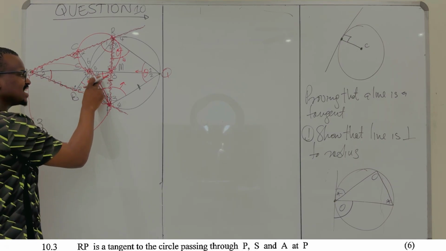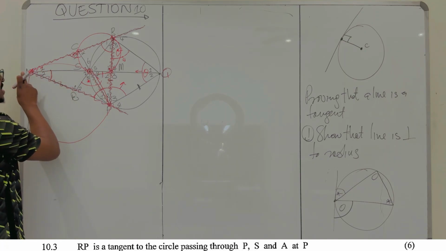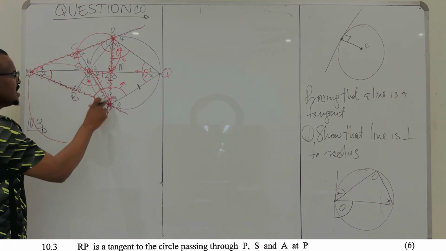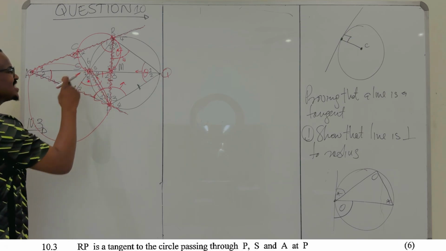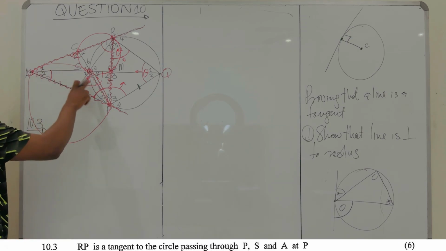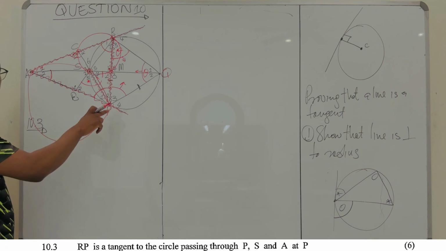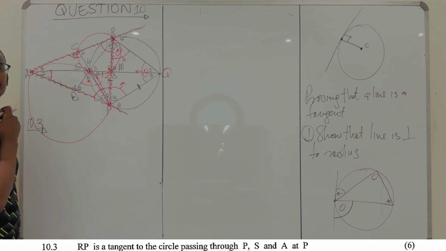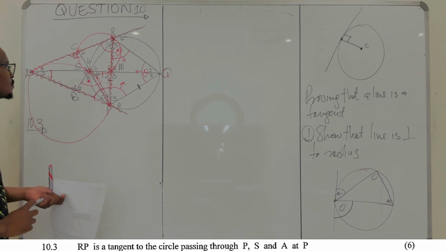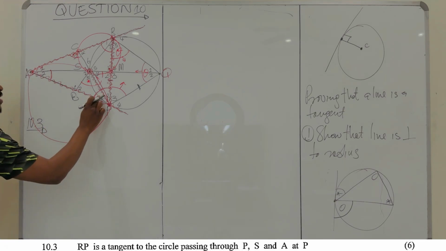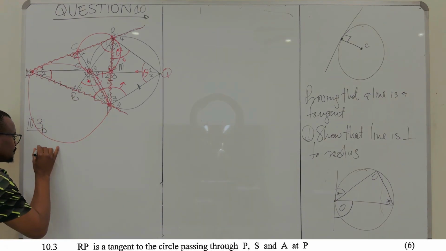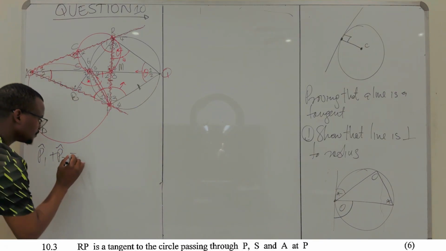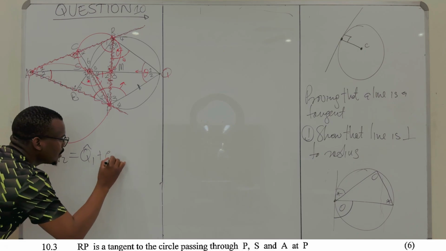But look, this angle here, if you look at ASP as a triangle, S4 is an exterior angle of that triangle. So which means S4 is equal to the sum of the interior opposite angles. So what I'm saying, your P1 and P2 are equal to Q1 and Q2.